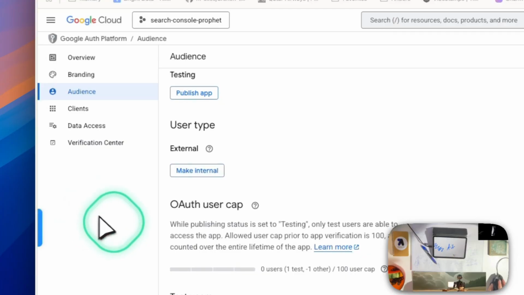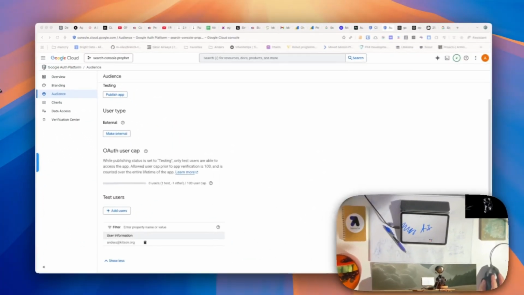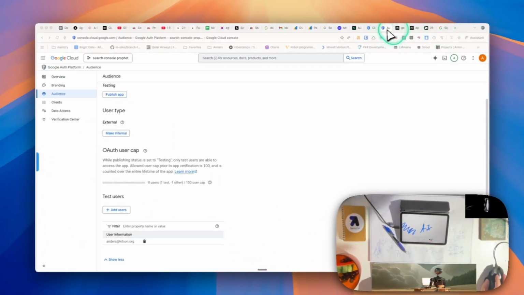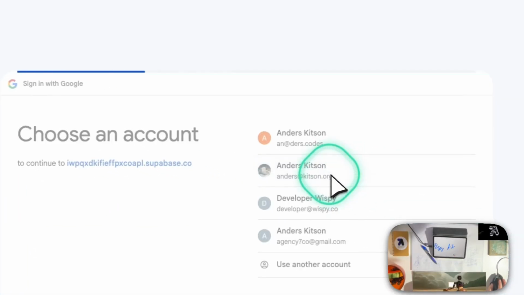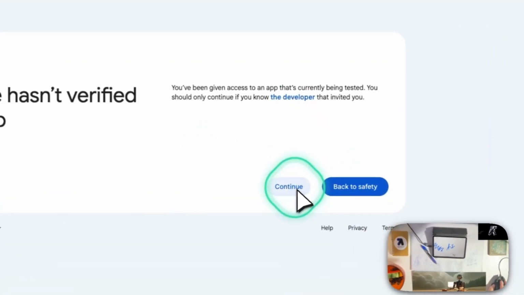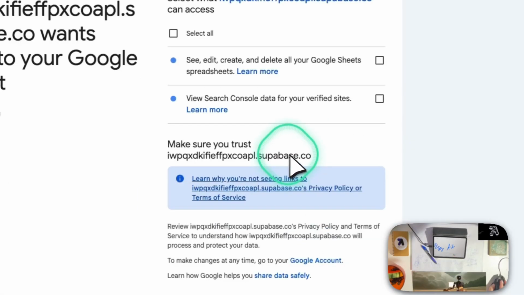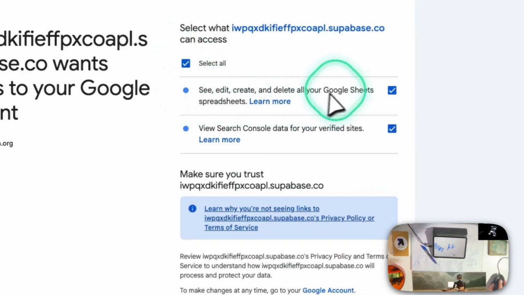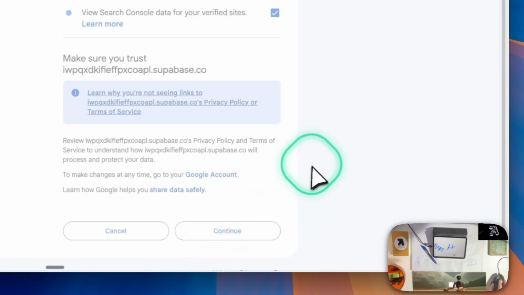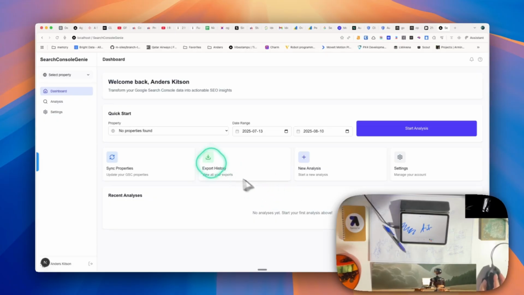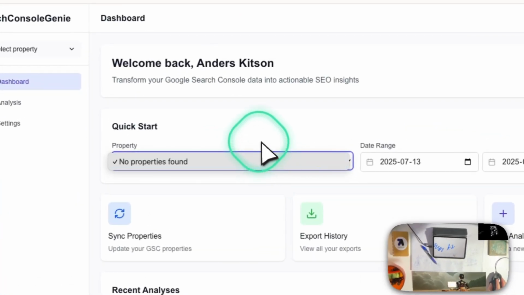We just need to add my user as a test user under audience. So now if we go back to the app, I think this will work. Continue. So it's asking for Google Sheets permissions. That's great.